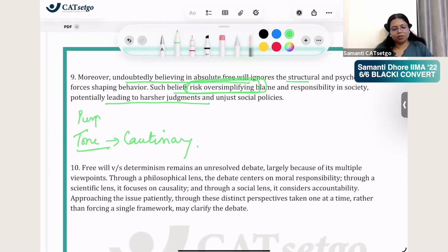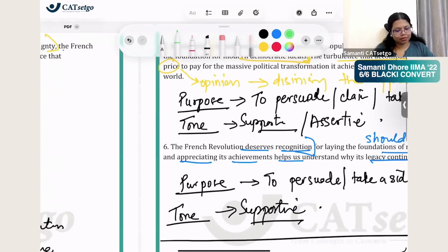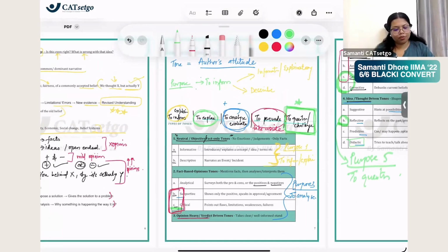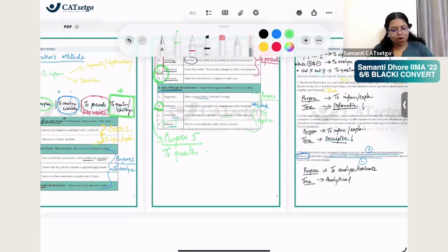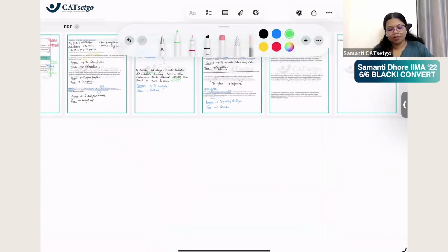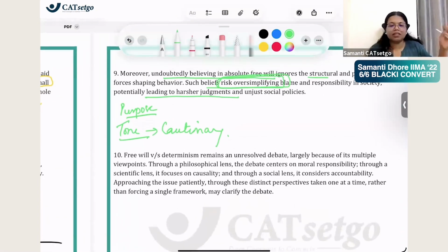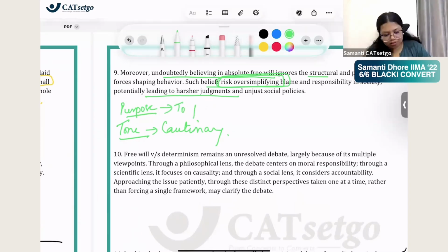What is the purpose then? Cautionary tone we had. In which ones did we have a cautionary tone? Cautionary tone was a part of either to question or challenge, or to persuade. What is happening here? Persuasion is happening. Challenging only happens when something is said that is believed and it is wrong. But here, that is not happening. So it's persuade. But again, at the same time, it is very small. If you read the entire paragraph, you'll get a better sense of whether it was challenging, questioning, not just persuading. But here, what matters more is that the tone is cautionary. Okay? Let's go ahead.